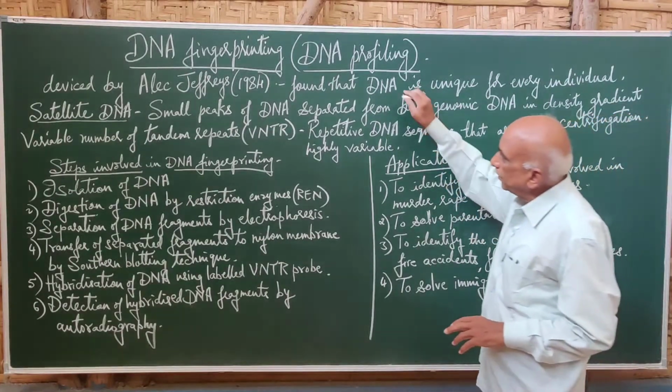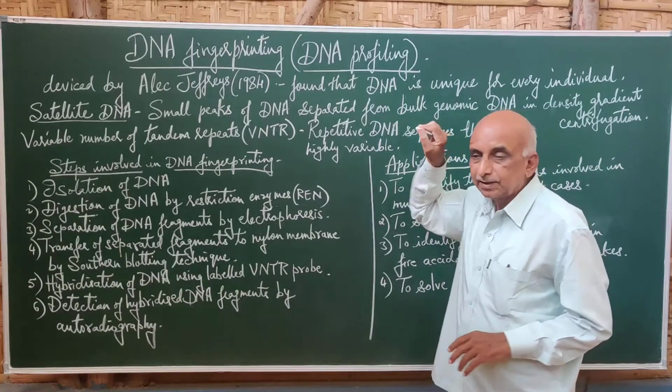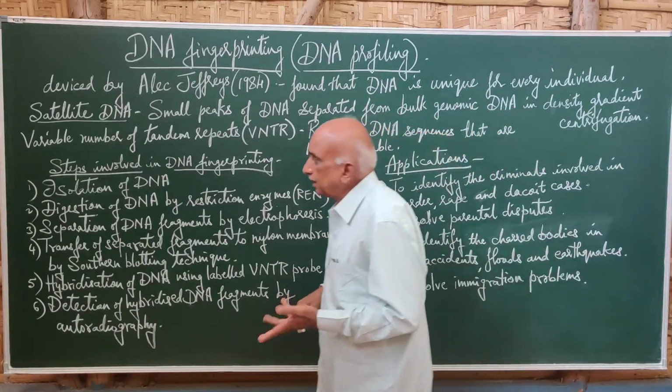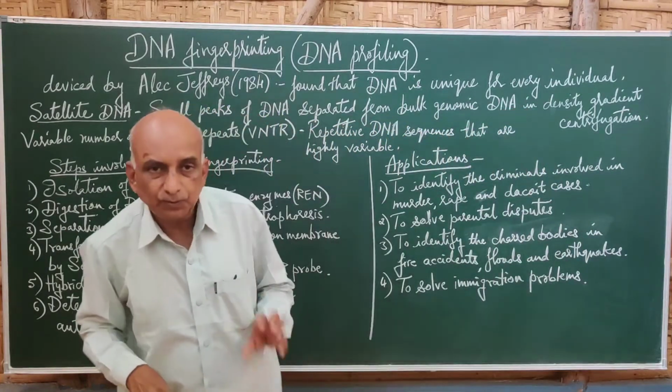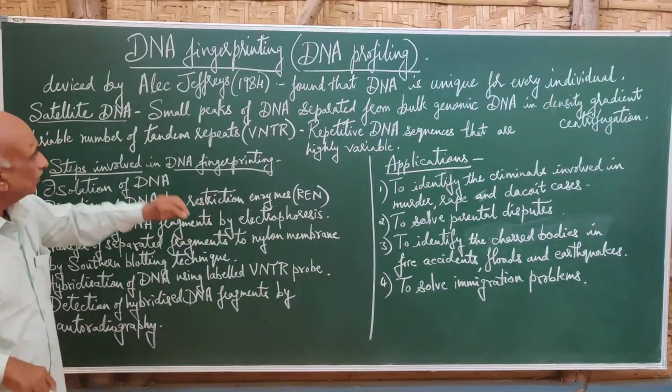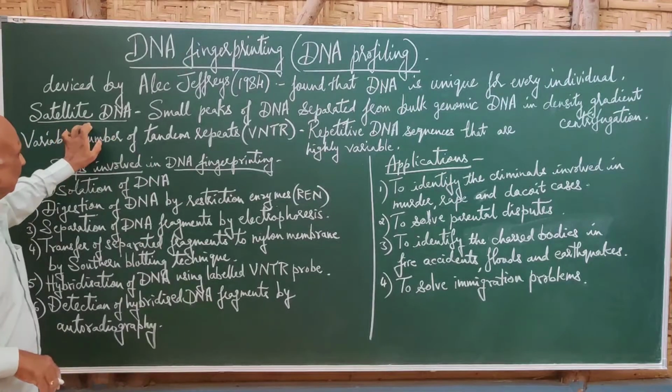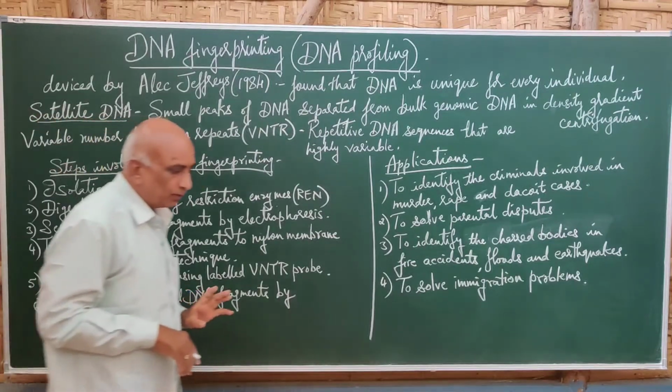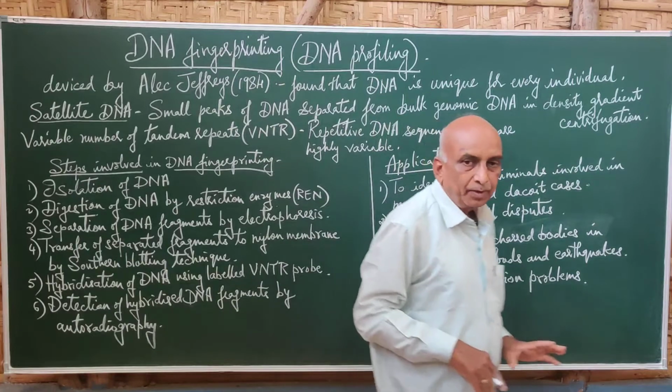So that is actually what Alec Jeffreys studied. This technique was used for important situations, which we will come to later. Now, to understand this, we have to know what satellite DNA is.